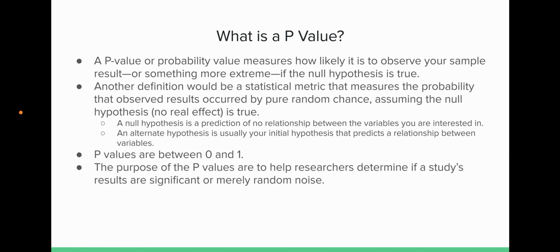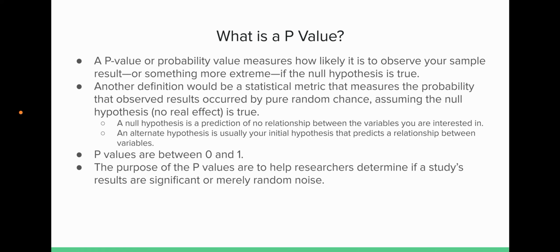So, what is a p-value? A p-value, or a probability value, measures how likely it is to observe your sample result, or something more extreme, if the null hypothesis is true. Another definition would be a statistical metric that measures the probability that observed results occurred by pure random chance, assuming that the null hypothesis is true.